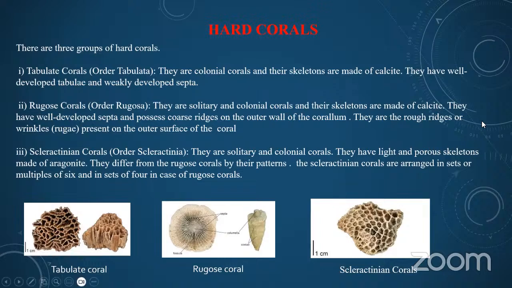They have light and porous skeletons made of aragonite. They are different from the rugose coral by their patterns. The Scleractinian corals are arranged in sets of multiples of 6, and in sets of 4 in the case of rugose corals. So the hard corals are divided into three types based on their material and their patterns.